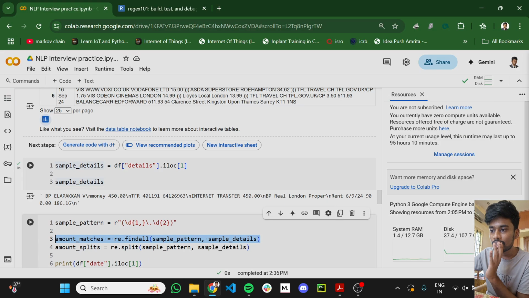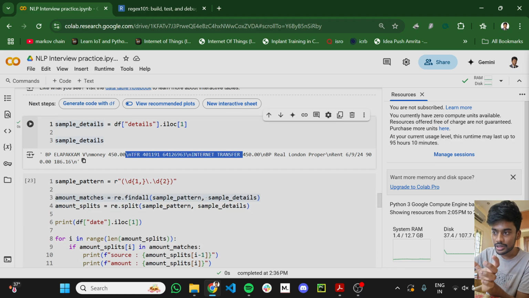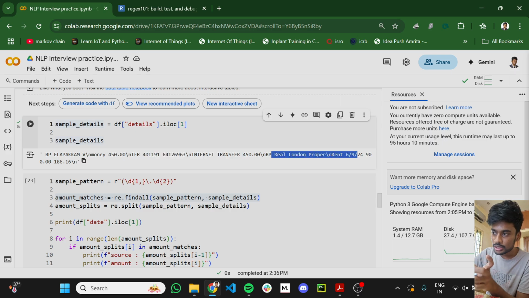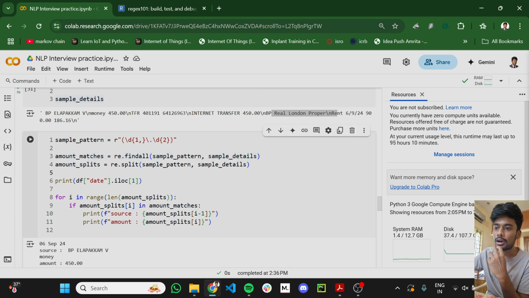Anything that comes before 450 will be one element, then 450 will be a delimiter, and anything after that will be the second element. Again the second 450 will be there, then anything after that will be another element, and then there will be 900. That's how amount matches and amount splits work.